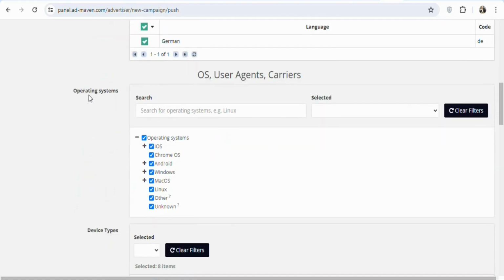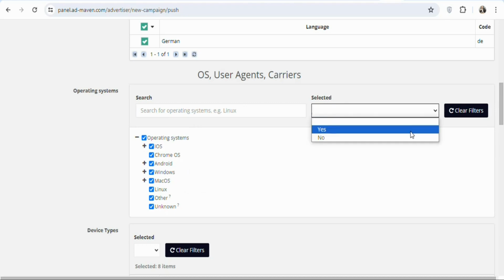You can see operating system. You have to select the device operating system. In this case, it is allowed on desktop, so you can leave it like this. Once that is done, what you have to do is click right here. Once you click on it, select yes. As you can see, that has been done.